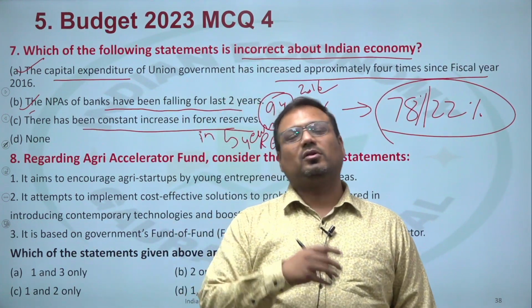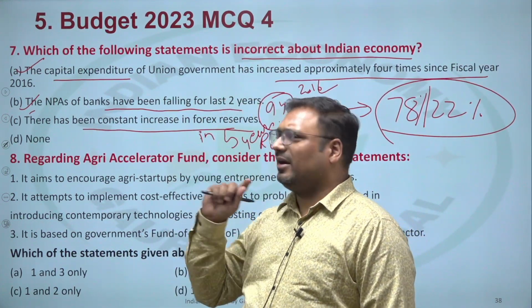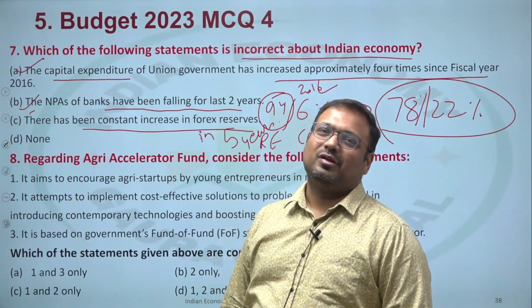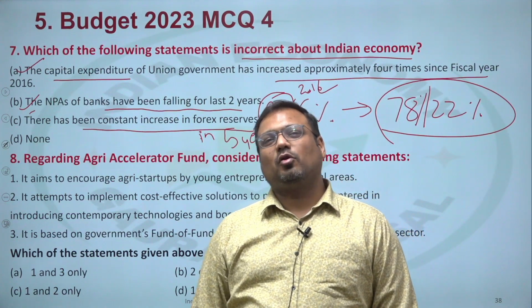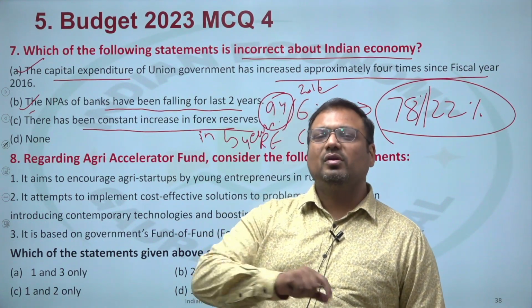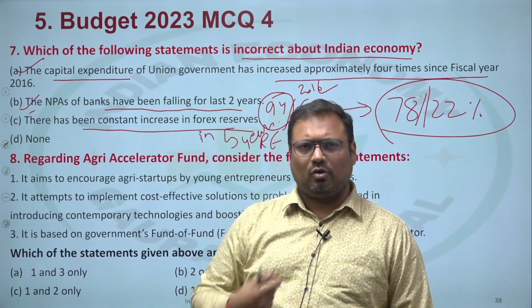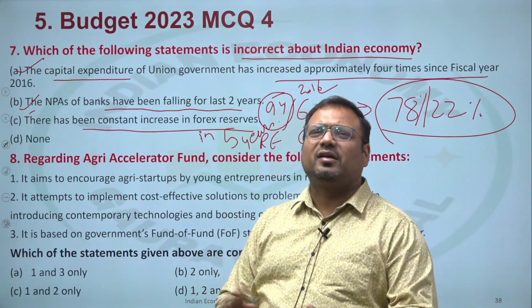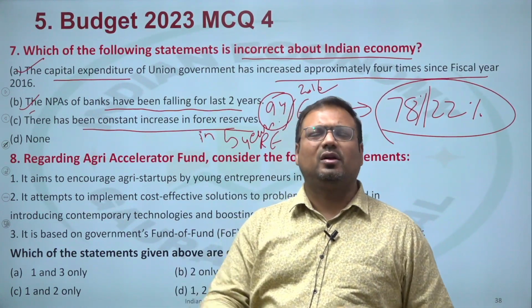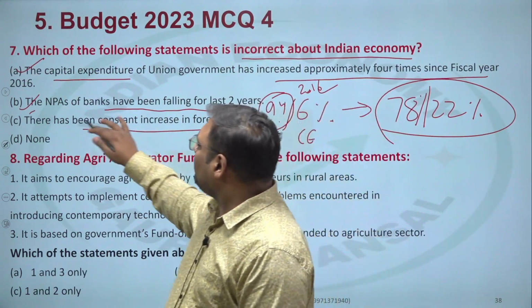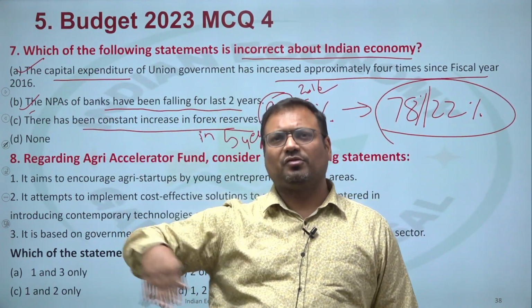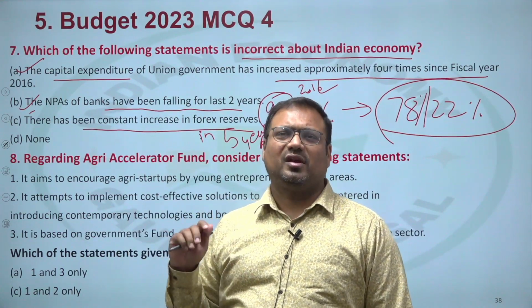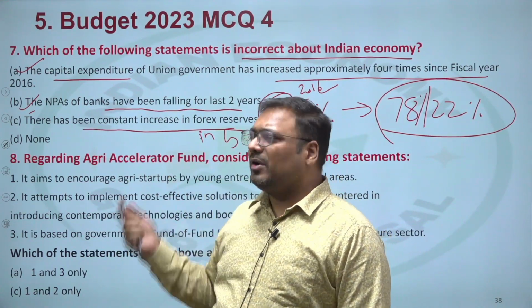But even if we talk about the last 5 years or 10 years, this would have been correct except for 2022. Because in 2022, we lost a lot of our forex reserves, almost $75 billion we lost. Although we recovered also later on a lot of it, and the net decrease was almost about $40 billion. But there was otherwise constant increase. Our forex reserves were constantly rising, almost constantly rising. So what happened in 2022?